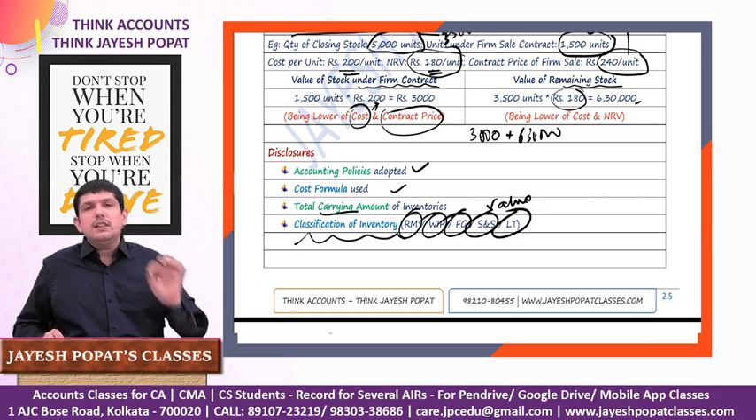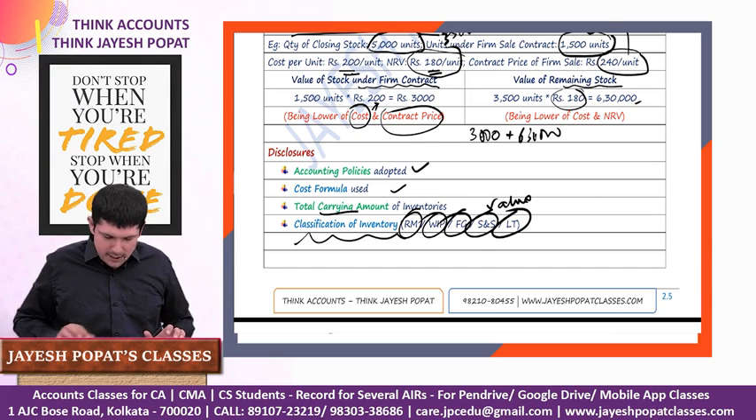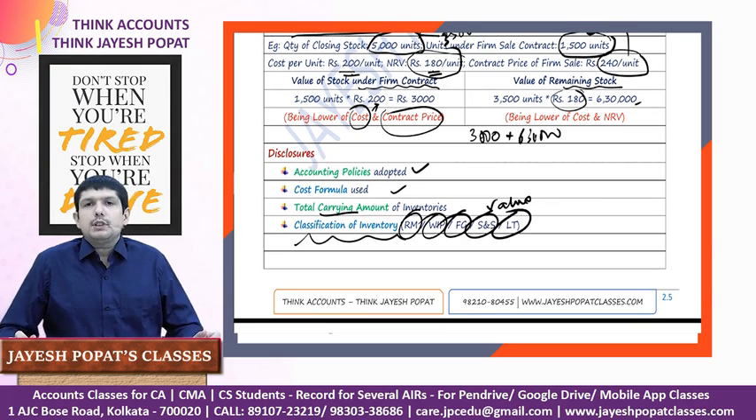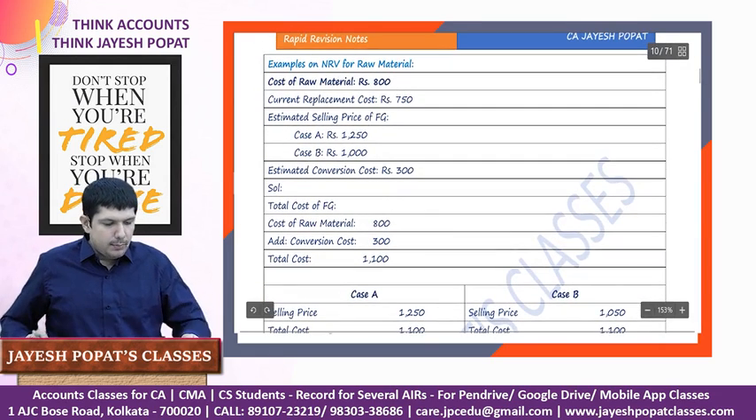So by this we are done with the revision of the content portion. Now we'll start on with the practical exercise. Now we look at two examples, one on calculating the NRV of raw material, the other on calculating normal loss, and then we'll move on to the practical exercise. So let's start on with the example.